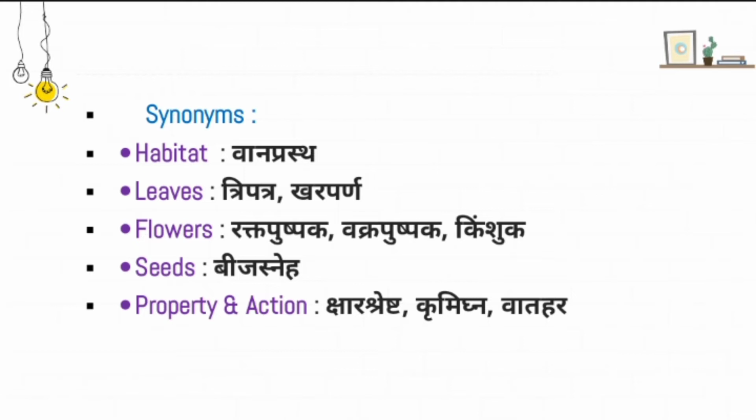Based on property and action, it has the synonyms Kshara Shresta, Krimighna and Vatahara. Why is it called Kshara Shresta? Kshara Vrukshesha Shrestaha. Palasha is the best alkali yielding plant, that is why it is called Kshara Shresta. And Krimighna: the main action of Palasha is Krimighna, Kandugna and Kushtagna. Vatahara: it pacifies Vata, that's why it is called Vatahara.